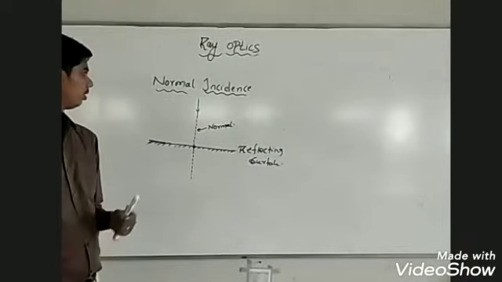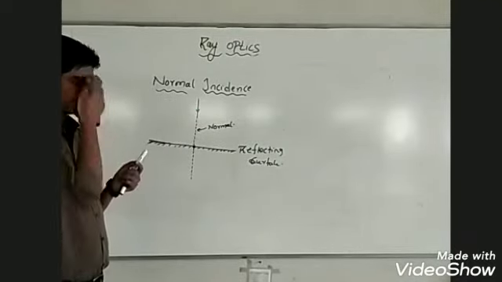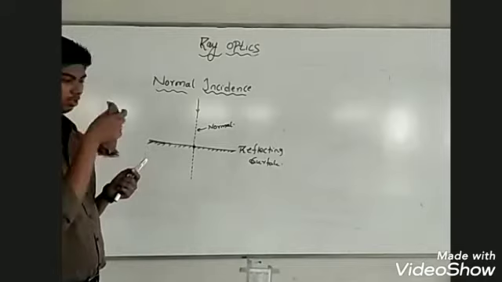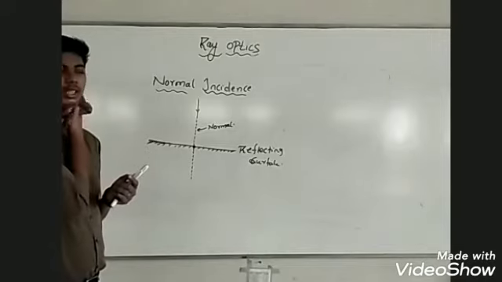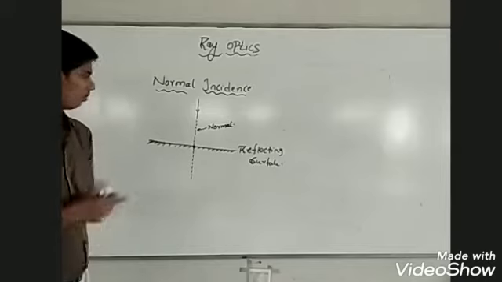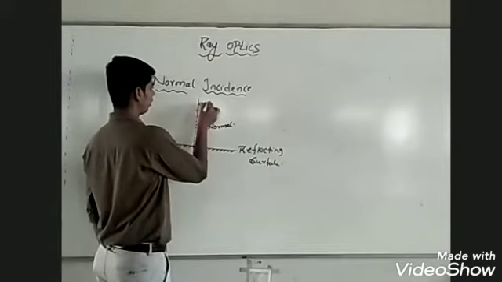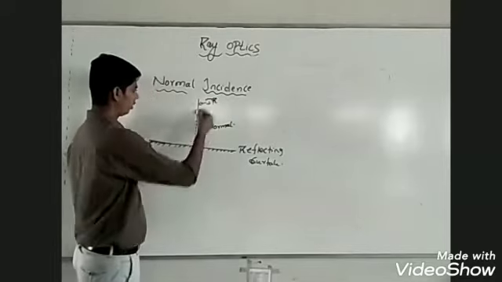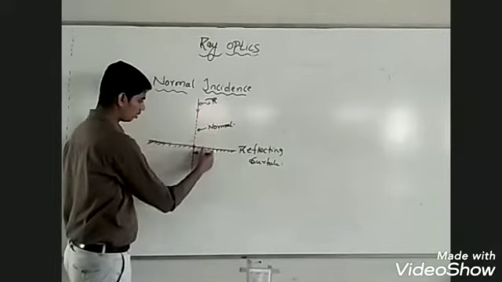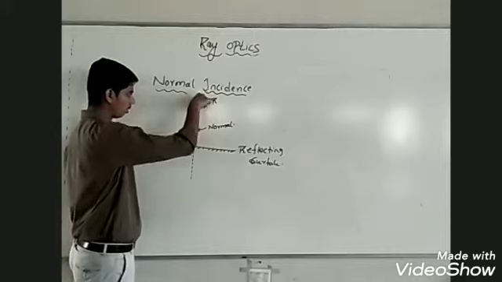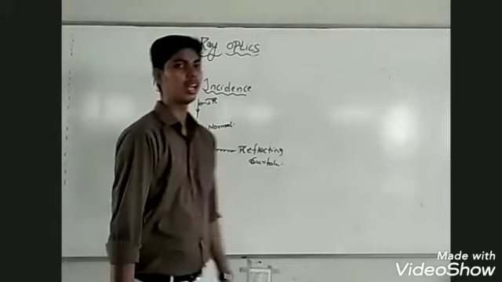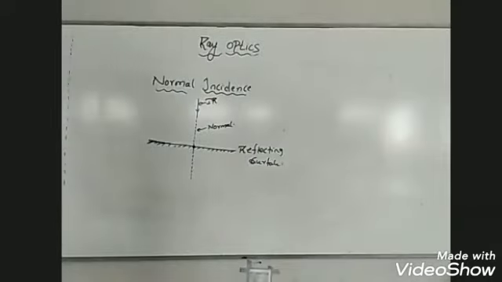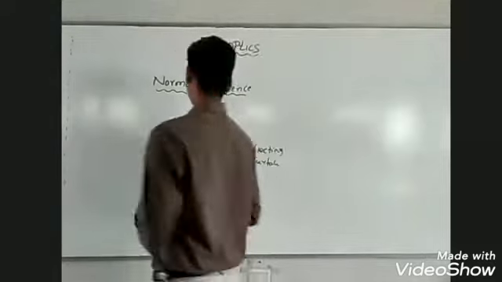Can you tell me what is the angle of incidence in this case? I have told you, angle of incidence must be measured from the normal. What will be the angle of incidence in this case?